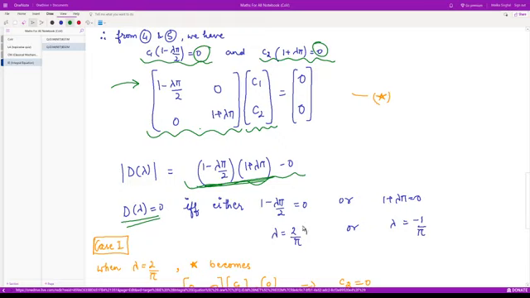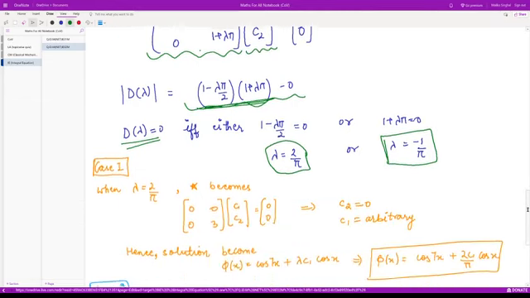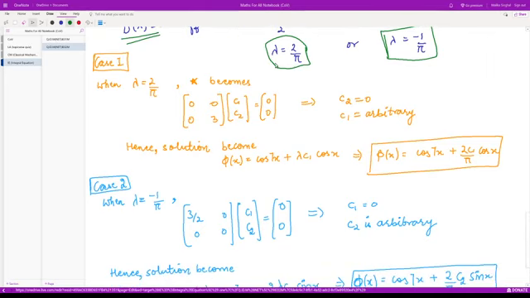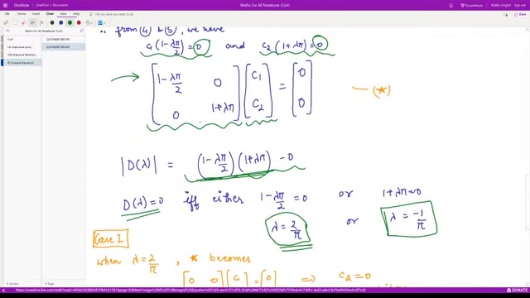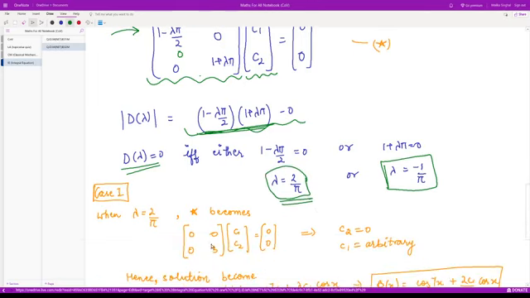The first term equal to 0 gives us lambda is equal to 2 upon pi. The second term gives us lambda is equal to minus 1 upon pi, right? So these are the two cases. Let us consider them one by one. When lambda is equal to 2 upon pi, the system above becomes, let us see. This term is 0, so we have 0, 0, 0, and here, pi cancels, we have 3. So this becomes 0, 0, 0, 3, C1, C2 and 0, 0.